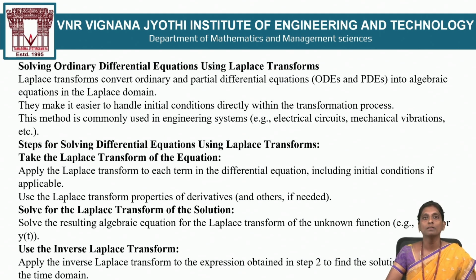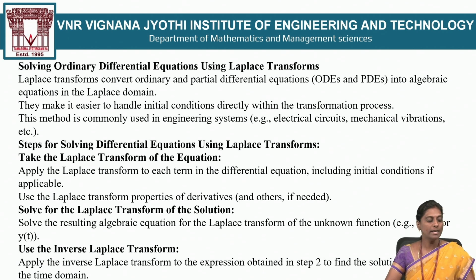Step number 1: take the Laplace transform of the given differential equation and apply the properties of the Laplace transform. Step number 2: in the resulting algebraic equation, solve for the unknown function. Then go to step number 3. What is step number 3? Just take the inverse Laplace transform on both sides. You get the solution of the ordinary differential equation.